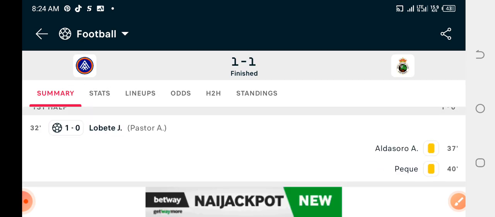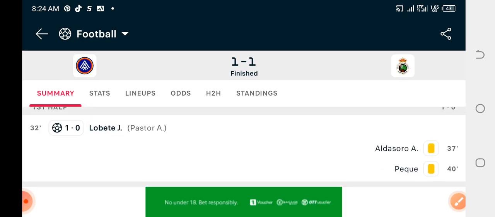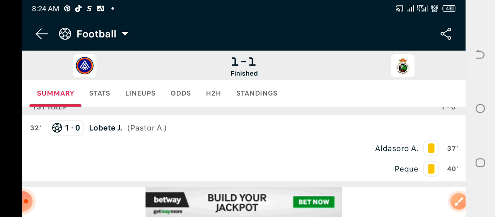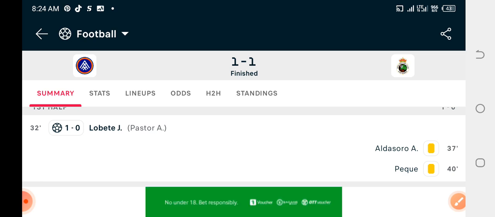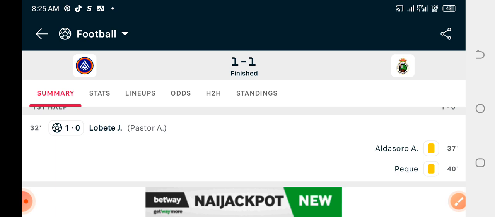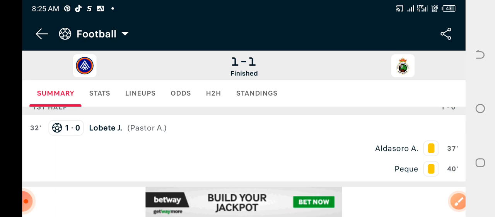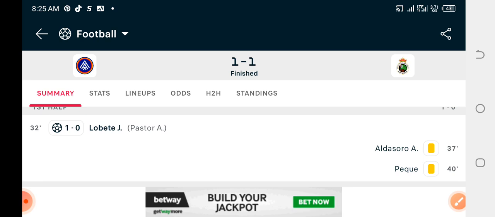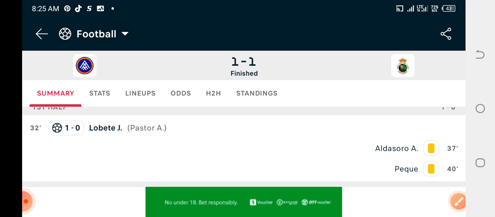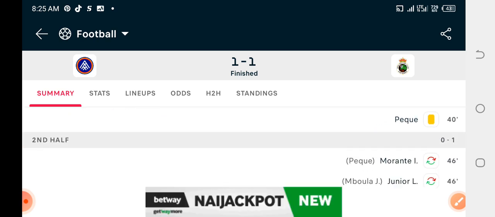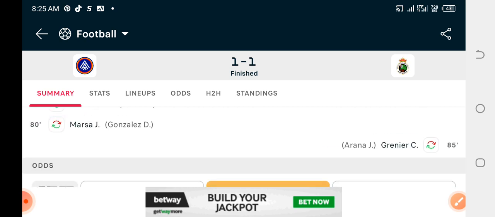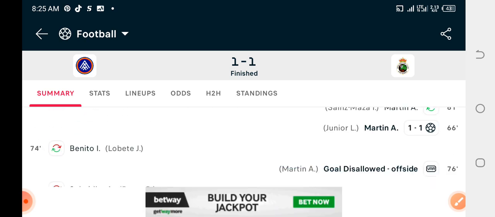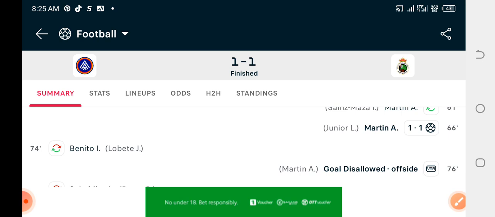So I told you guys about the implication of second half most scoring half, and the reason why I said it is one of the highly risky strategies that we know. But one good thing about it is that you can be getting like two odds from it if you are predicting second half most scoring half. Two odds, just one game. Two odds, three odds sometimes. Now, in this situation, we have the first half as 1-0, and the second half as, I think, one goal, which is 1-1. So it is a draw and your game has lost. That's it. So let us check the next game.